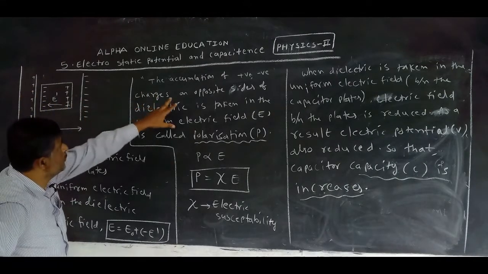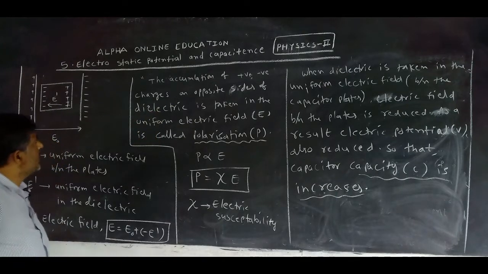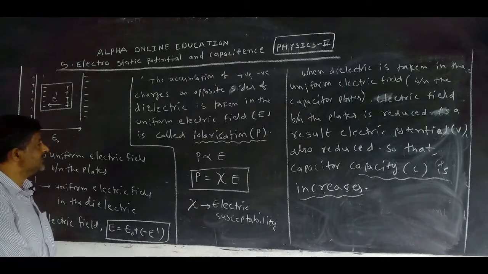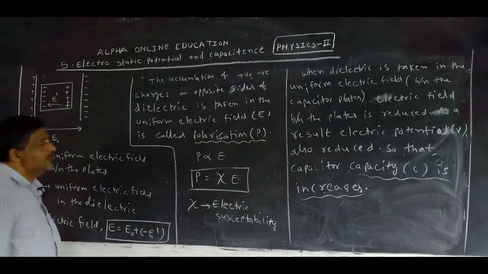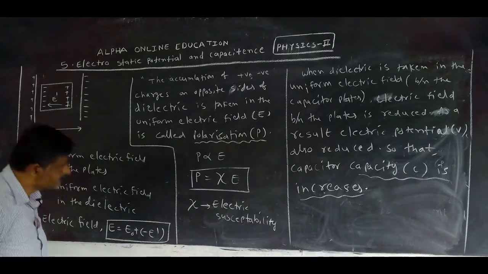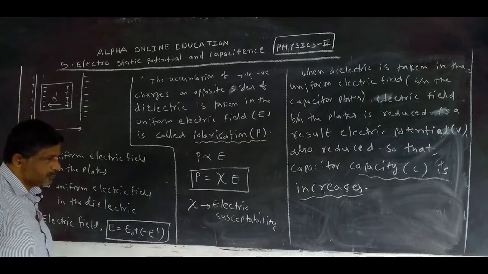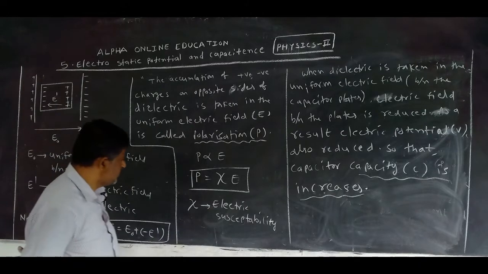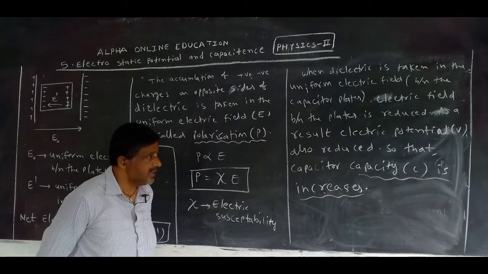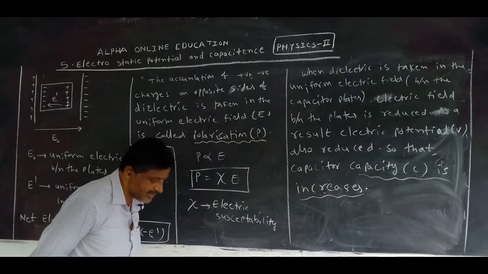That's why the accumulation of positive and negative charges on opposite sides of a dielectric taken in a uniform electric field is called polarization. P is proportional to E. If we remove the proportionality, we get one constant. That constant is called electric susceptibility.